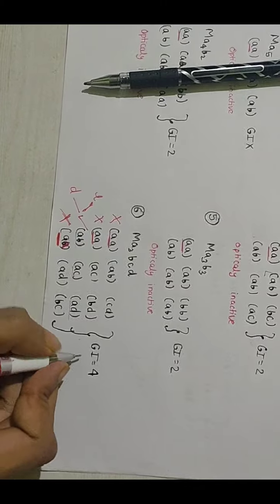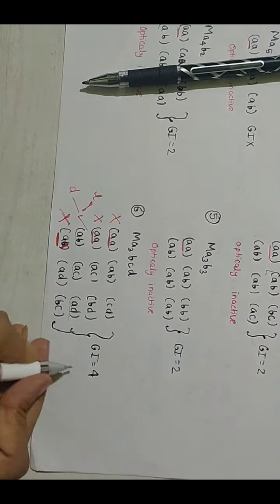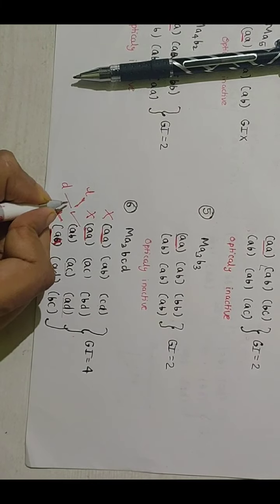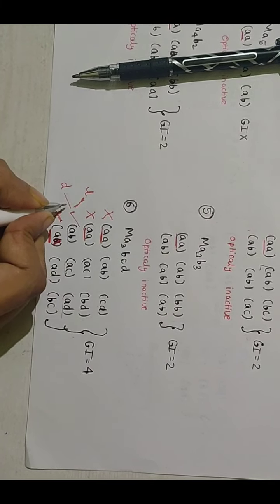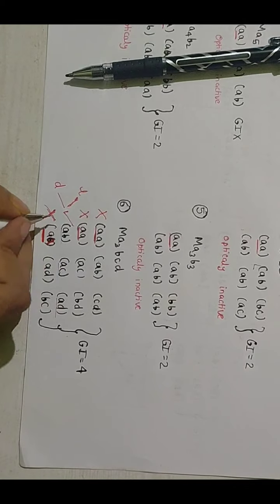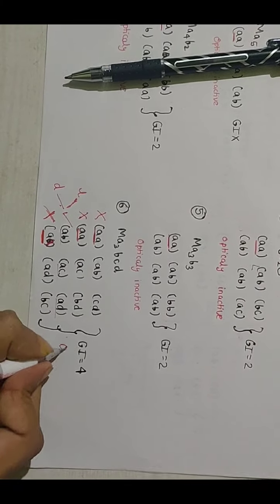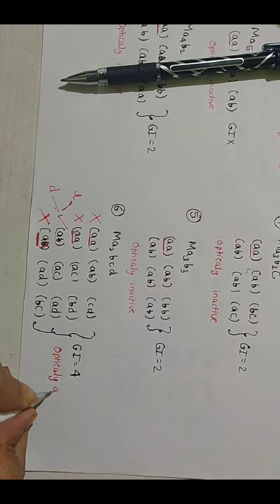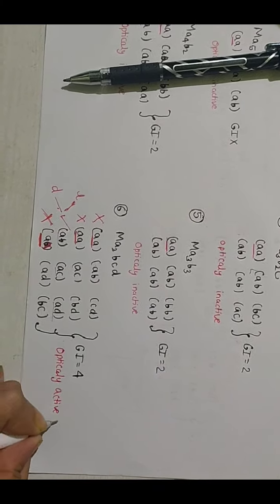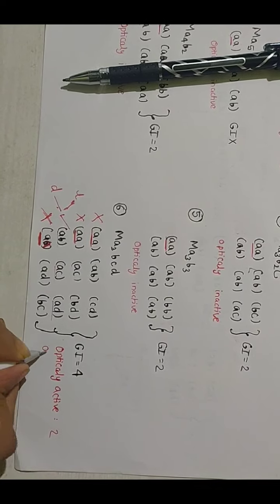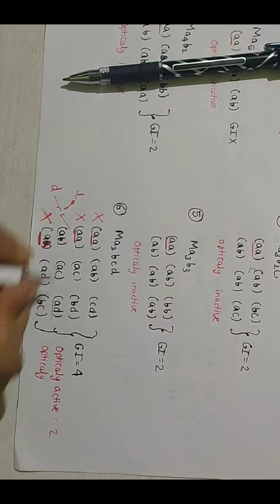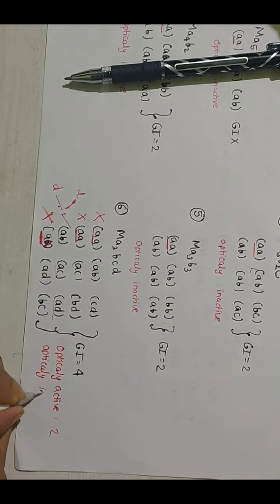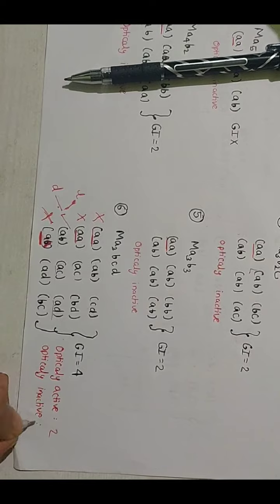So the number of geometrical isomers shown by them is 4, and the optical isomerism shown by them is 1, but the number of optically active complexes is 2. How 2? Because they have L type and D type. So the optically active complexes are 2, and optically inactive means these 3, which don't show any optical activity.